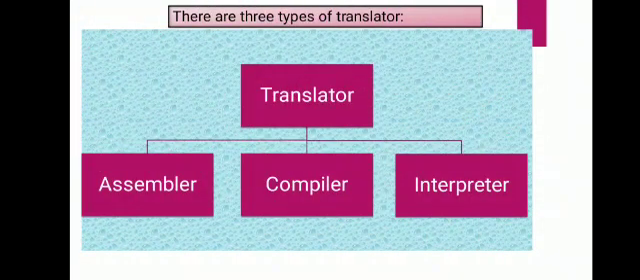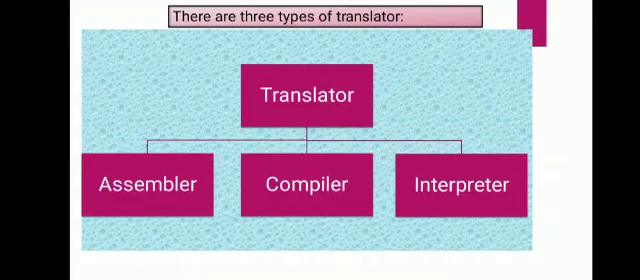See, there are three types of translator: assembler, compiler and interpreter. Assembler is only used to convert assembly language into binary language, and compiler and interpreter are used to convert high level language into binary language.